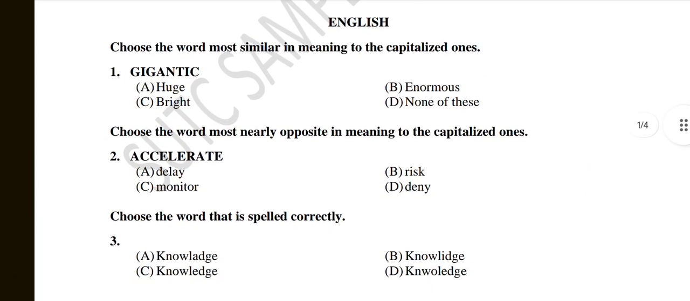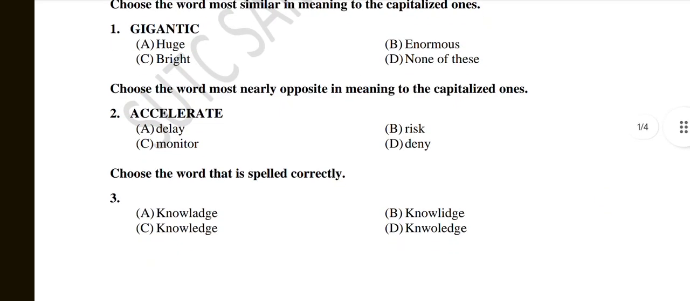choose the word most similar in meaning to the capitalized ones. 1. Gigantic. A. Huge. B. Enormous. C. Bright. D. None of these. And the correct answer is A. Huge. This is the similar of gigantic.